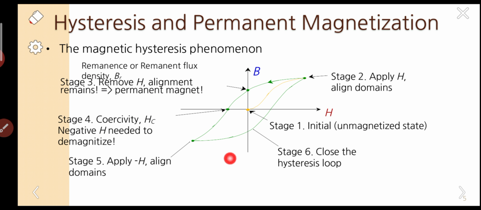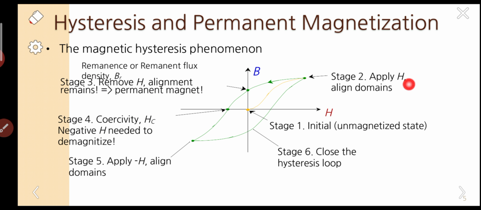Please look at it carefully. Stage 1: what happened in the unmagnetized state? From stage 1 we applied the field, it slowly increases and reaches stage 2. That means with applied H, all the domains are completely aligned in the field direction, that is saturated.